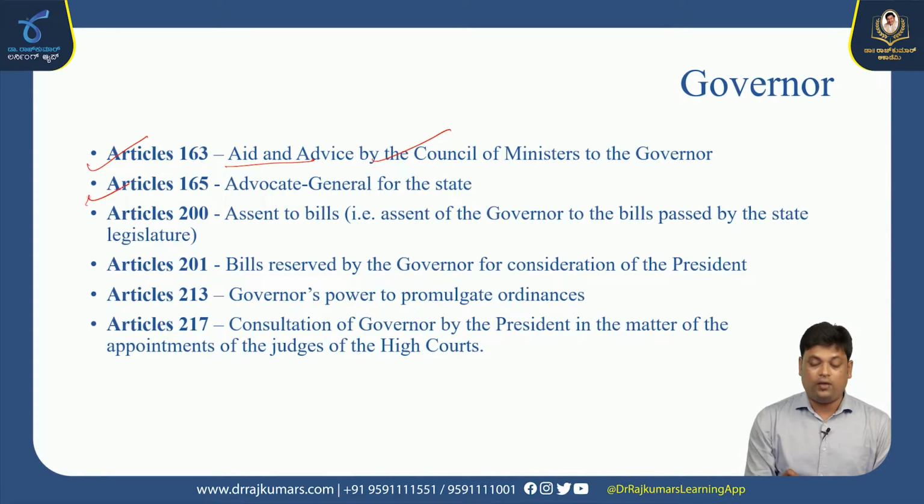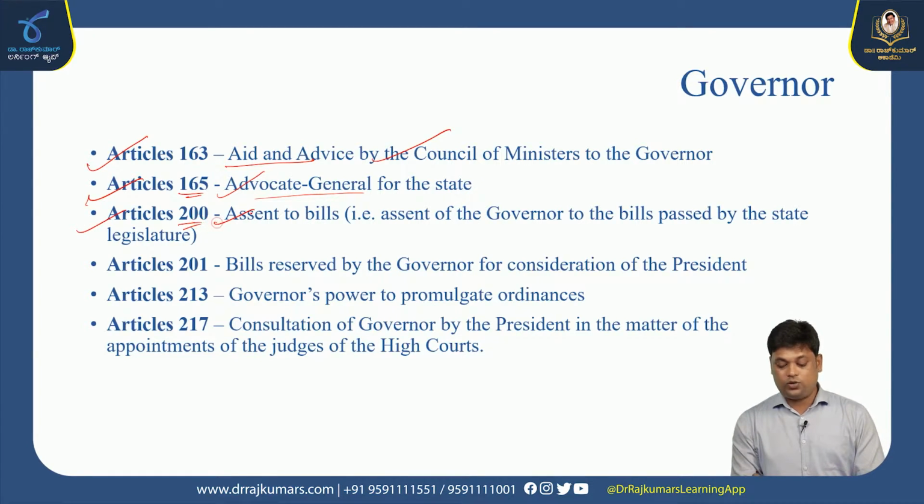Article 165, AG, Advocate General for the state. Like how the Attorney General of India is in the office of the president, likewise here for the governor we have an Advocate General for the state. Article 200, assent to the bills.